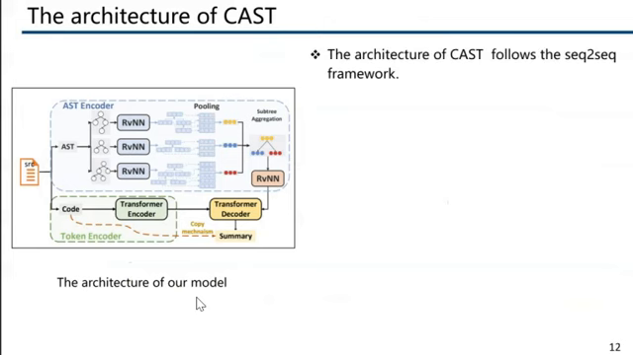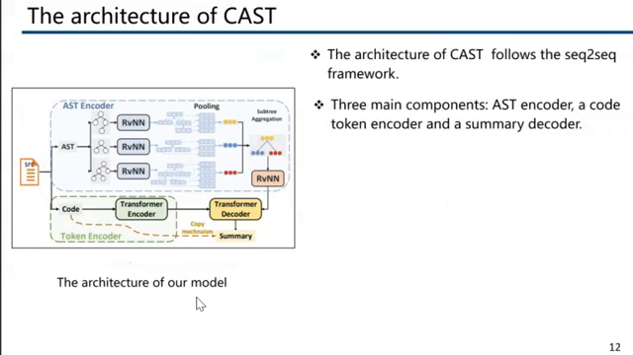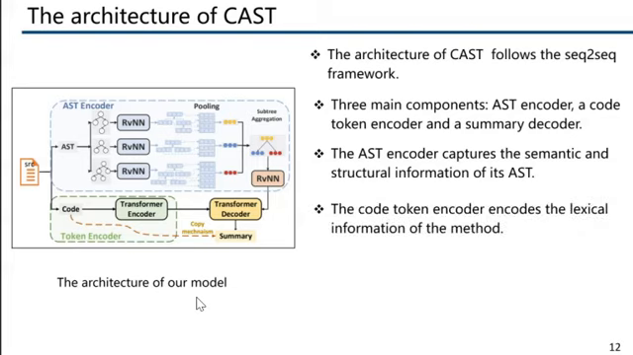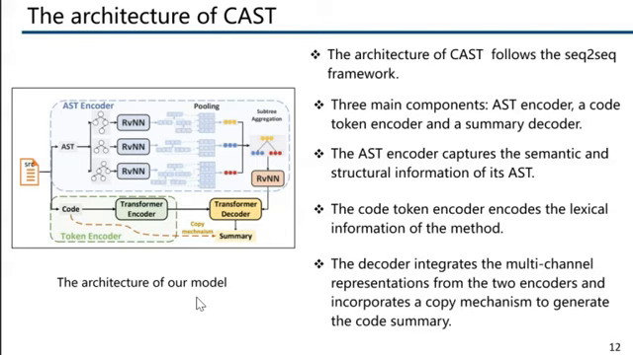The architecture of CAS follows a sequence-to-sequence framework, and there are 3 main components: an AST encoder, a code token encoder, and a summary decoder. The AST encoder captures the semantic and structure information of the AST. The code token encoder encodes the lexical information of the method, and the decoder integrates the multi-channel representations from the 2 encoders and incorporates the copy mechanism to generate the code summary.